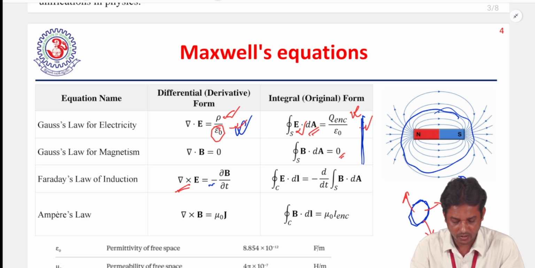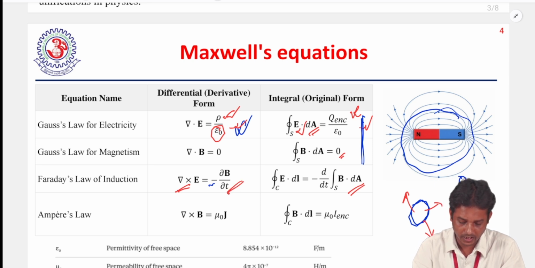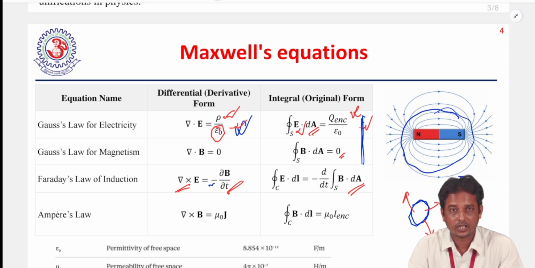So if we have a time changing magnetic field, then we get a rotational electric field. Now this equation was proposed by Faraday, but the mathematical equation was derived by Maxwell himself.